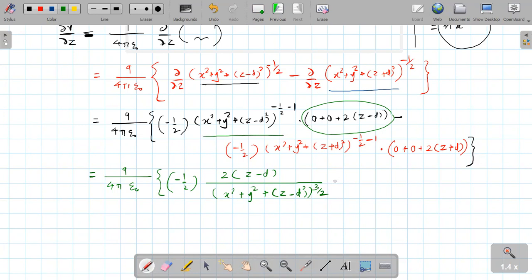Then I will use the minus sign. Again, minus half is common, and I will write here 2 times (z plus d) upon (x square plus y square plus (z plus d) square) raised to 3 by 2, and the bracket is complete. Understood up to this level? Yes, sir.